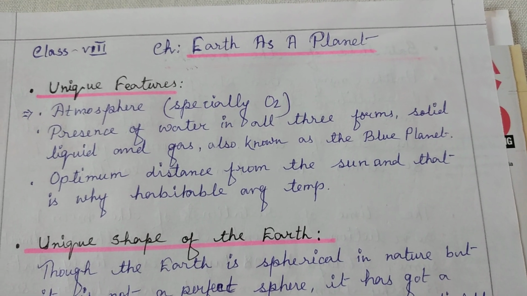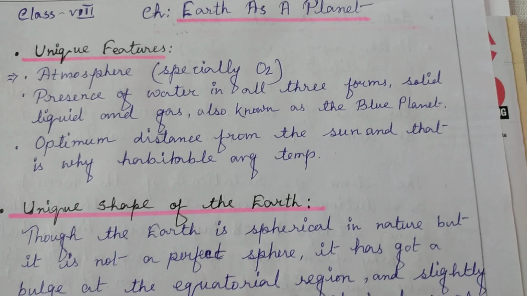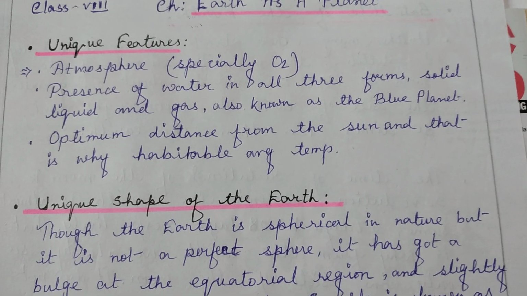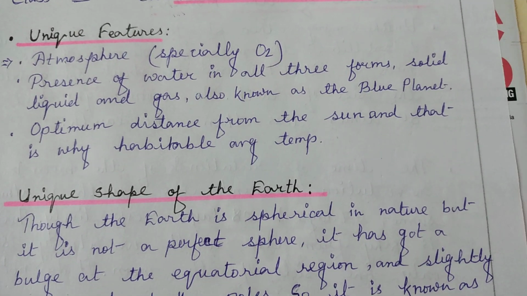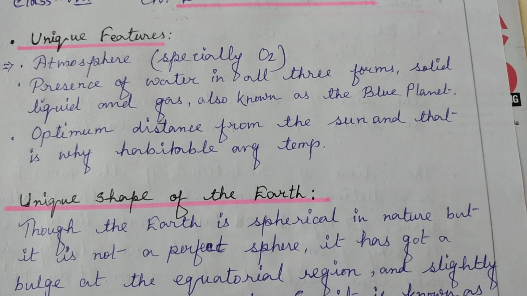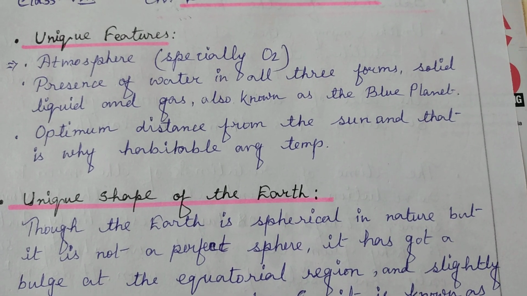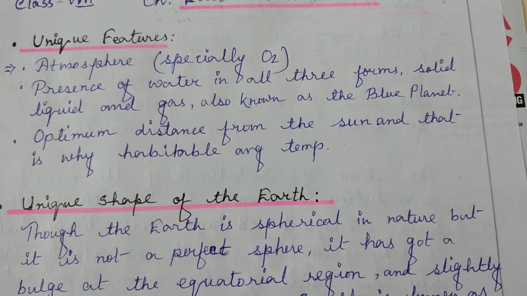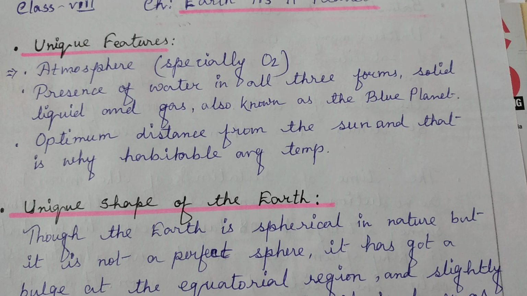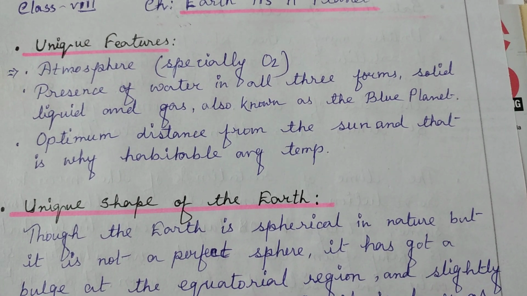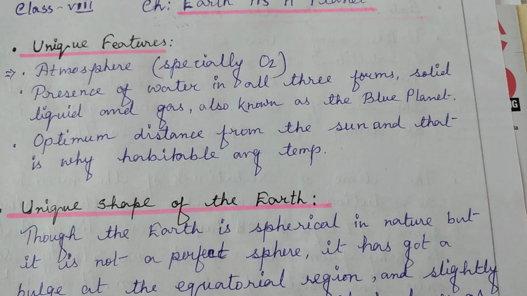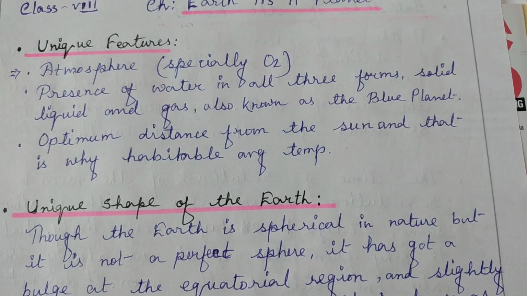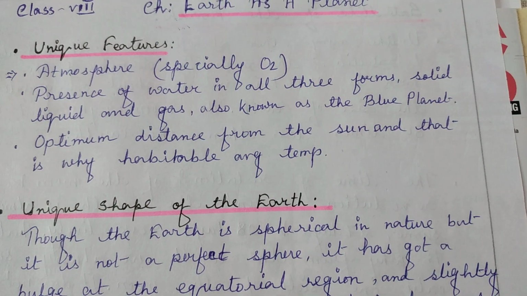The next important thing which supports life on our Earth is the presence of water. Water is present on our Earth in all the three forms: in liquid form, in solid form, and as water vapor in the gaseous form also.